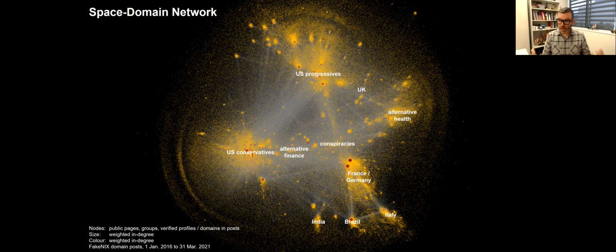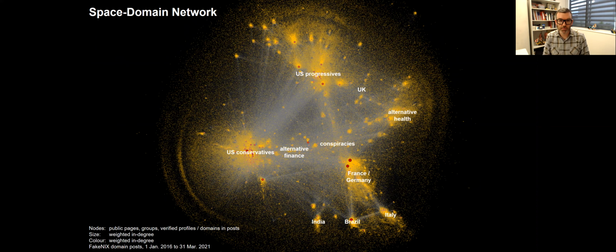When we use the tool Gephi to plot this out, we note that there are certain clusterings around known social groupings: US conservatives, progressives, alternative health, UK and other kinds of language groups and countries as well, and generally conspiracy theories in the middle.